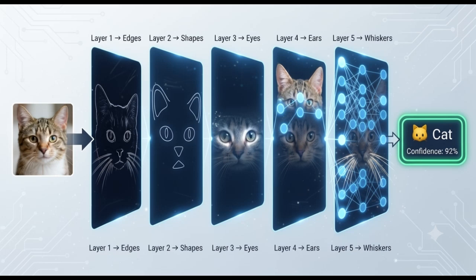Finally, the information reaches the output layer, where the network makes its prediction. For example, there is a 92% chance this image is a cat. This complete journey, from input to output, is called forward propagation. It is simply the process of passing information through the network to make a prediction.